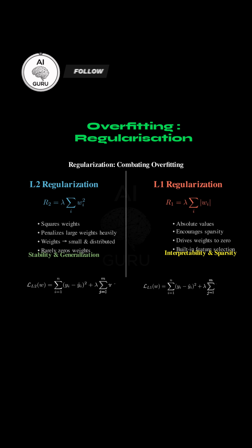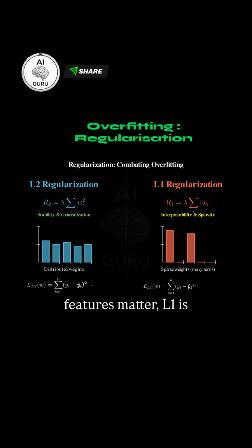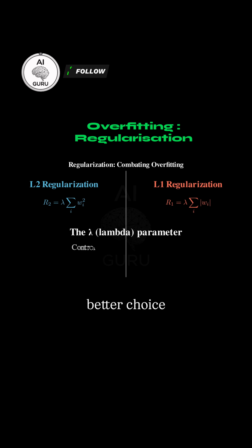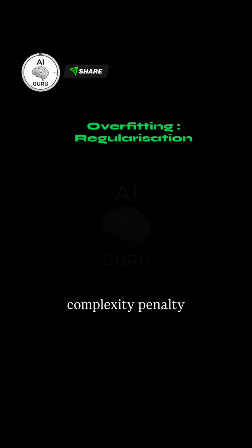I see. So if you need interpretability or you know that only a subset of your features matter, L1 is preferred. That's right. And if you prioritize maximum generalization and stability, L2 is often the better choice. In both cases, the parameter lambda determines how fiercely we impose that complexity penalty.